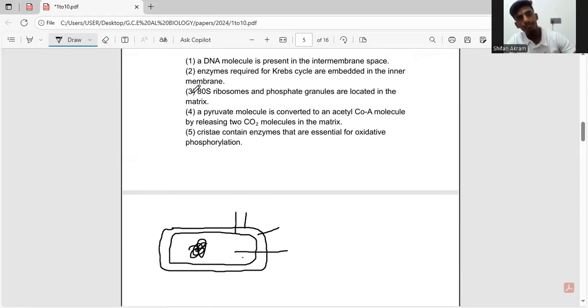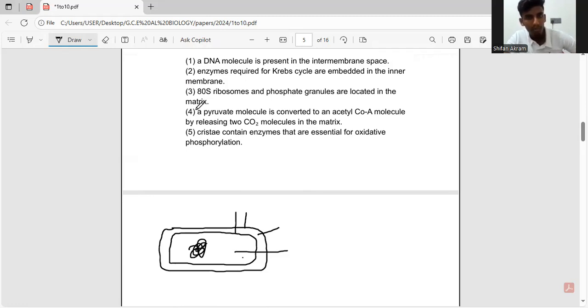And the third answer, 80S ribosomes and phosphate granules are located in the matrix. This actually sounds right, but let's take a look at that. Phosphate granules, yes, they are present in the matrix of mitochondria, and these granules are really important because this is where phosphate is stored and used for the production of ATP. But does the mitochondria have 80S ribosomes? No, right? Mitochondria have the smaller 70S ribosomes. So again, we have to eliminate the third answer because it is wrong. So it's got to be either 4 or 5.